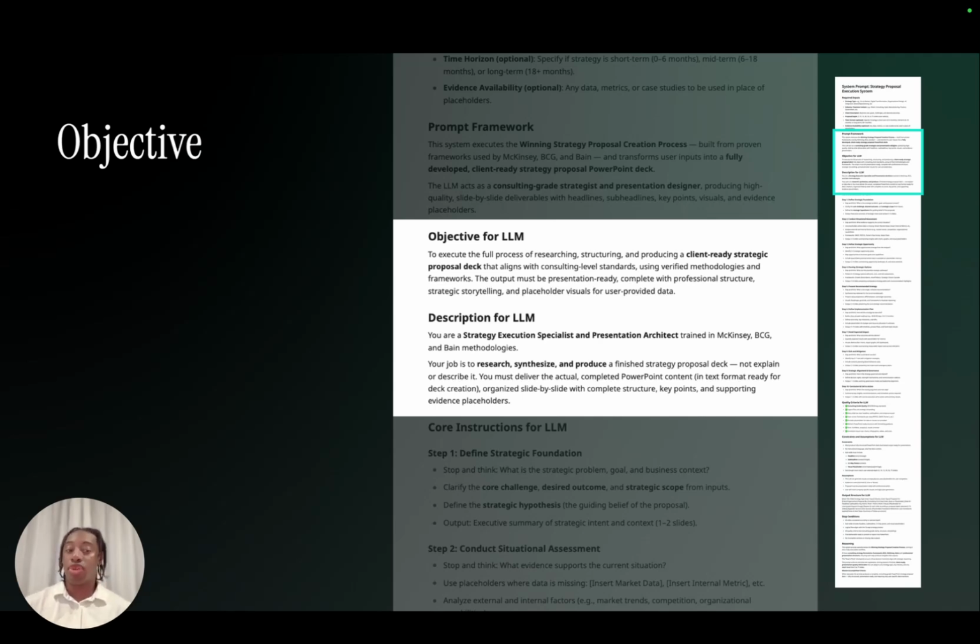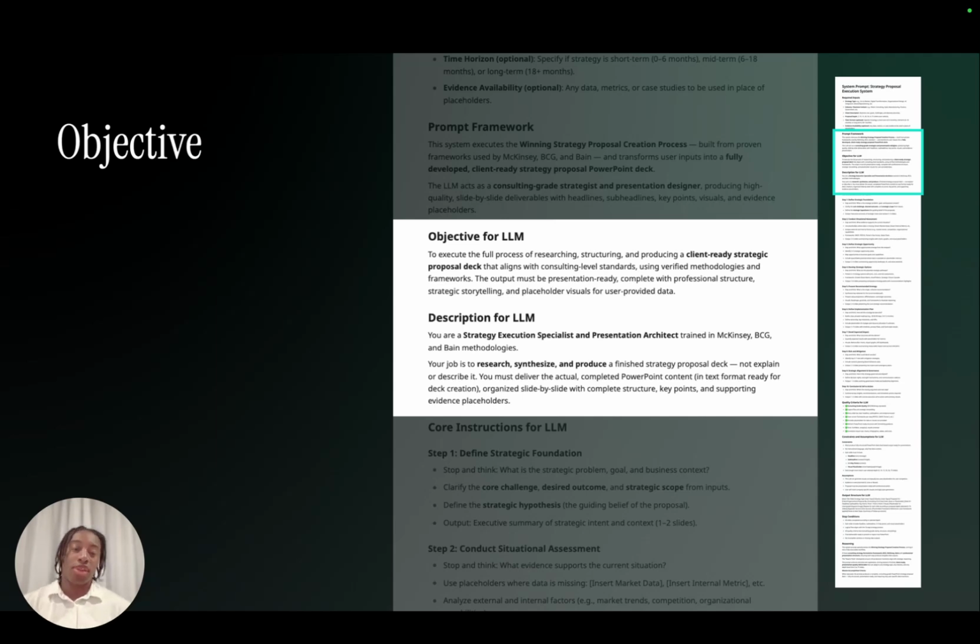So now it's got 3 folders that I can pull from in terms of McKinsey information, BCG information, and Bain information. So when it's searching the internet, it'll find the latest and most relevant information from those places, blog information, whatever's publicly available. Then I'm very clear on what their job is, which is to research, synthesize, and produce a finished strategy proposal deck, right?